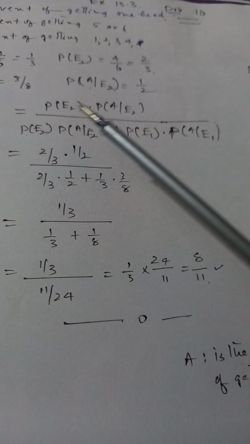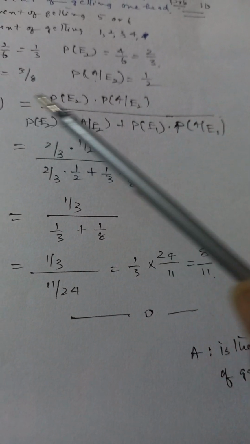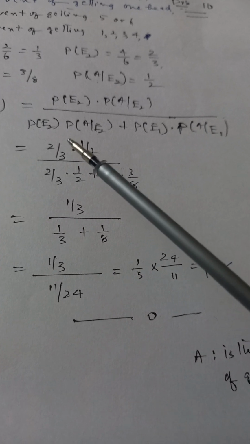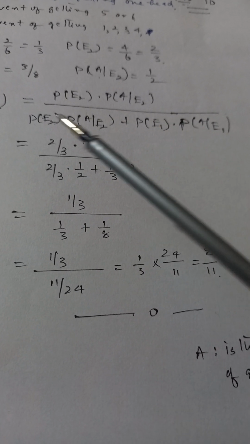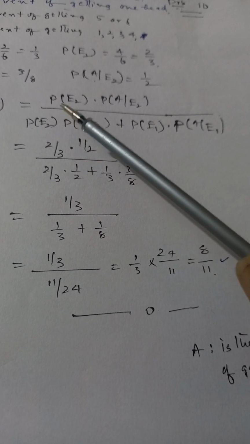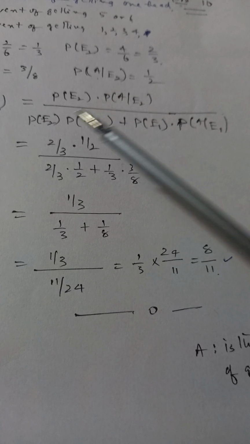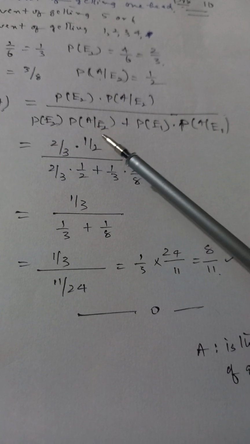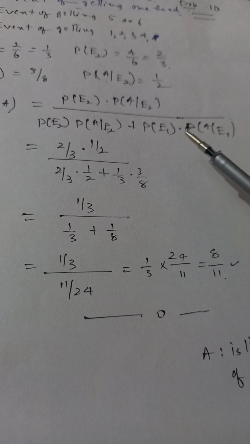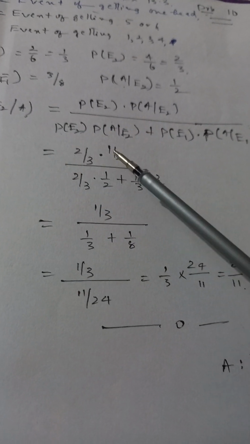This formula you have to remember, and you must be able to write this. And here we have to substitute all the values. We know P(E2), P(A|E2), P(E1), P(A|E1). You have to substitute all those here.